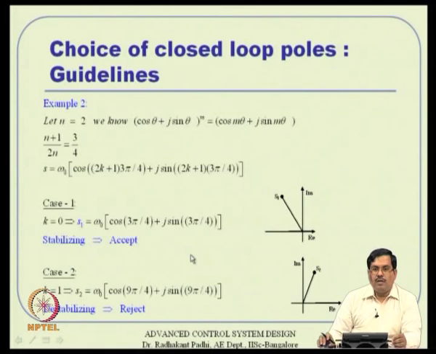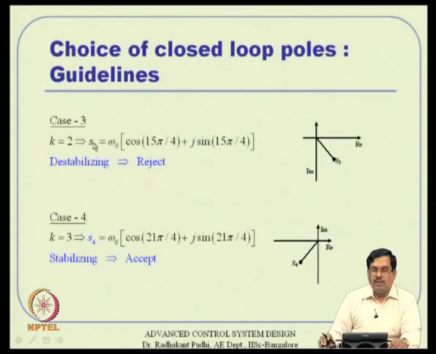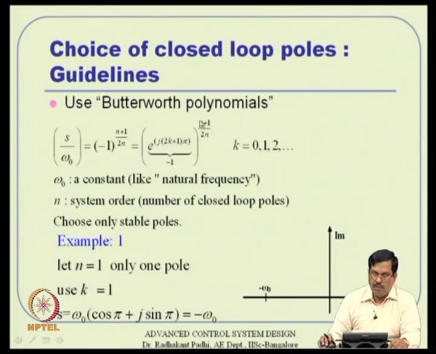If you see, this line starts from here and nicely takes some sort of a clockwise revolution. So this attempts to distribute the poles in a fairly good manner. This is because the arm length remains the same, it is just a rotation which happens. So it tries to place the poles in a good way. This is what the Butterworth polynomial is all about.